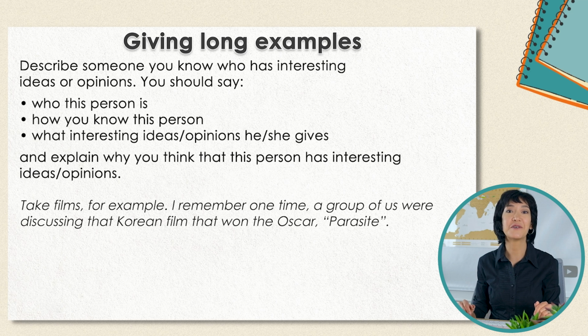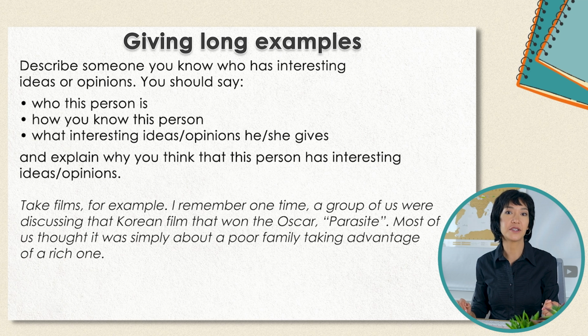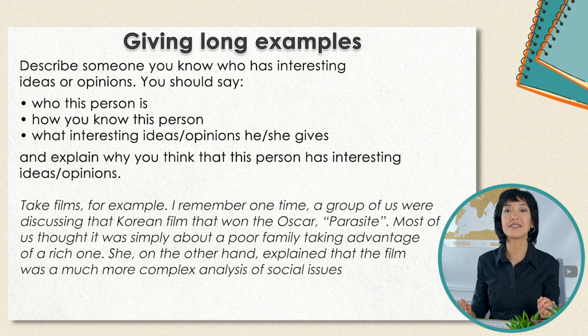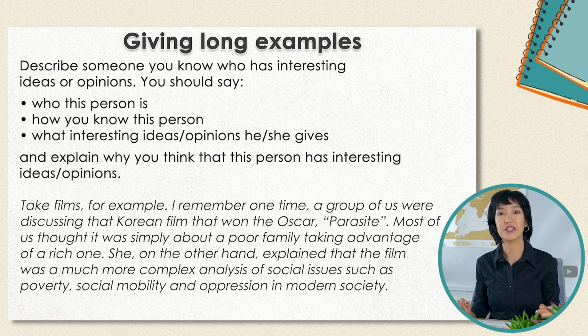I remember one time a group of us were discussing that Korean film that won the Oscar, Parasite. Most of us thought it was simply about a poor family taking advantage of a rich one. She, on the other hand, explained that the film was a much more complex analysis of social issues, such as poverty, social mobility, and oppression in modern society.